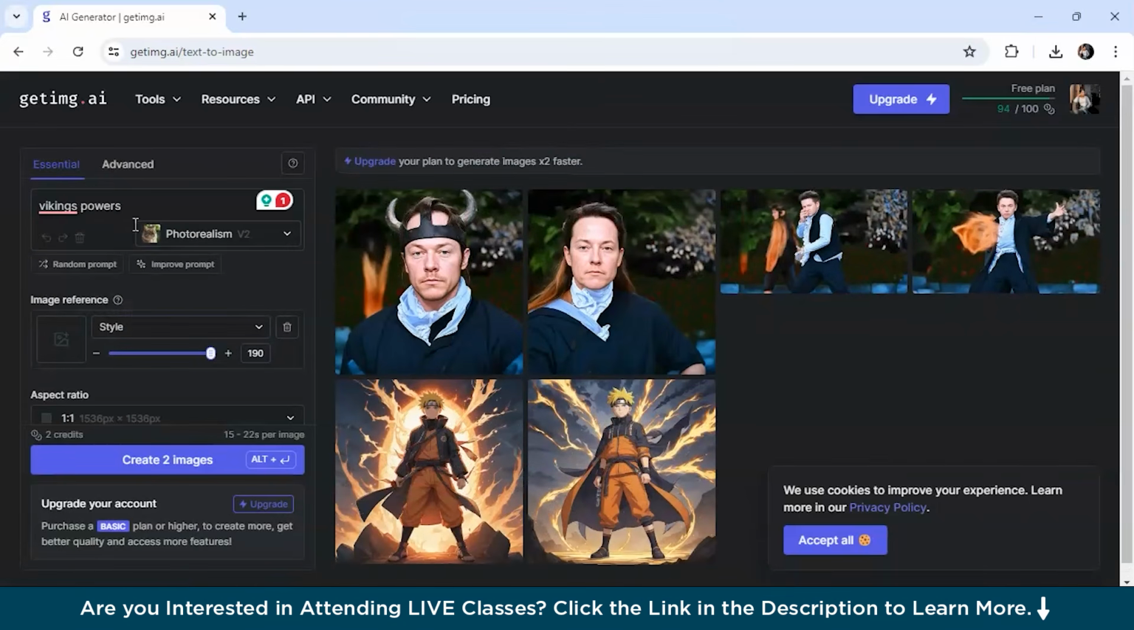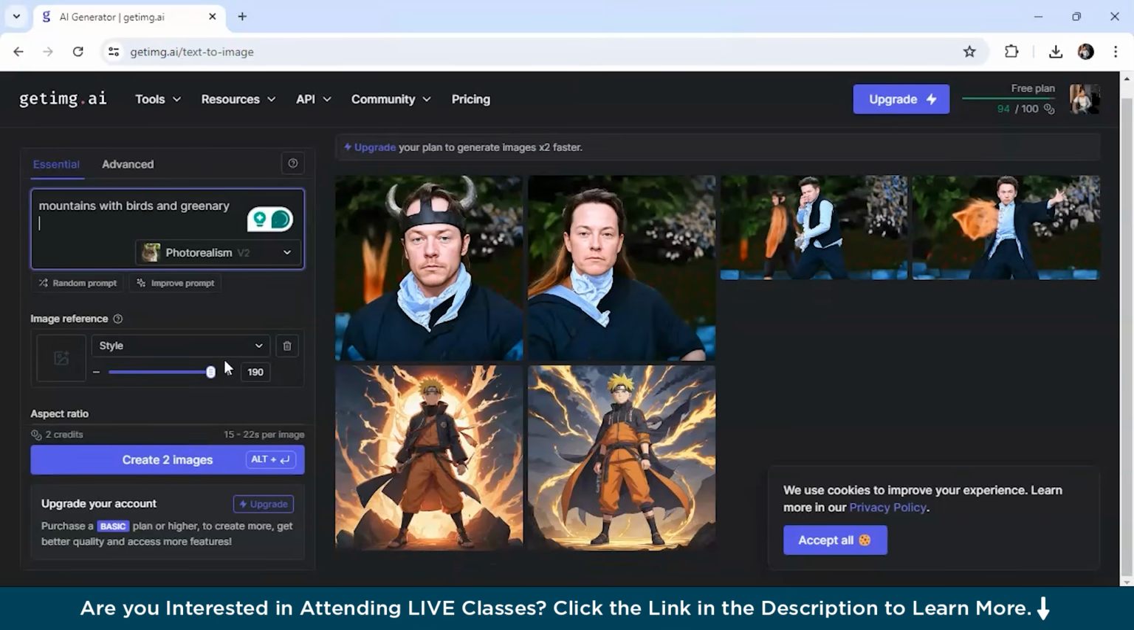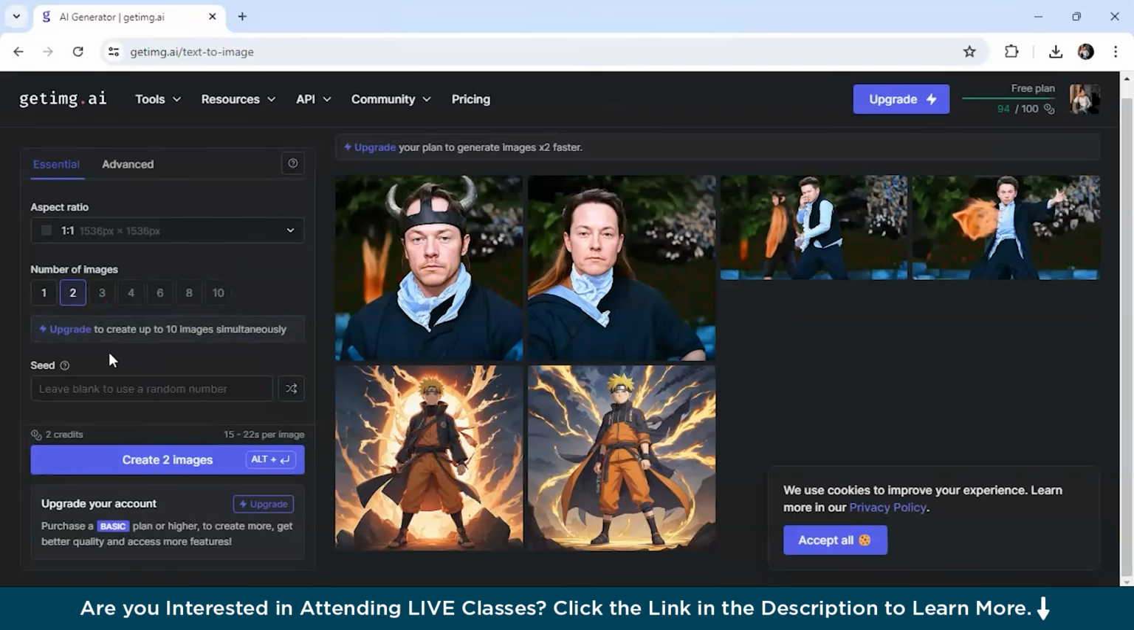All right. So let's suppose I need an image. These are the previous images I have generated. So I'll just click on photorealism and I will type something like mountains with birds and greenery. All right. You can also select the number of images you want. Suppose 2, 3, 4, 5 options are there, and I want to just generate 2 images.